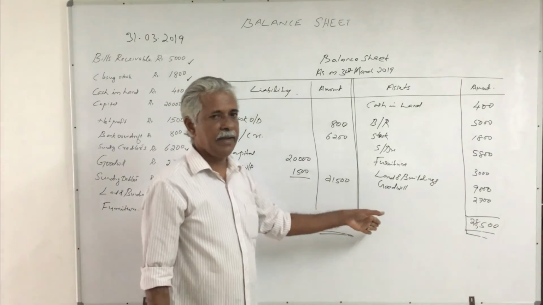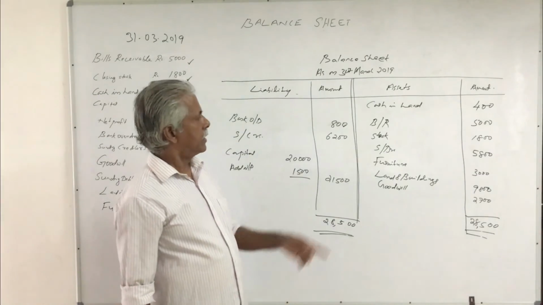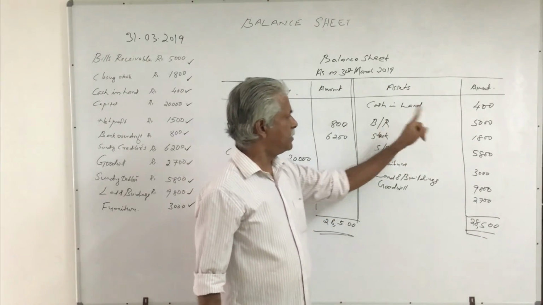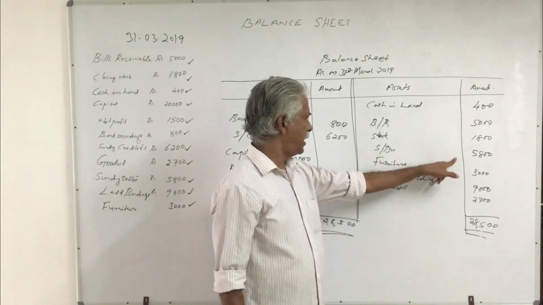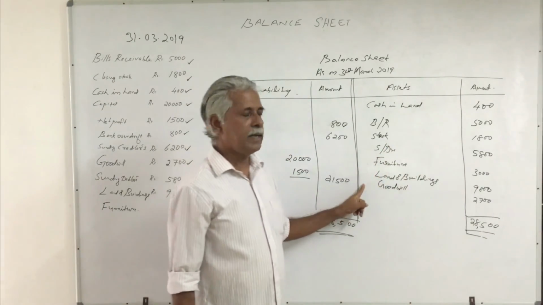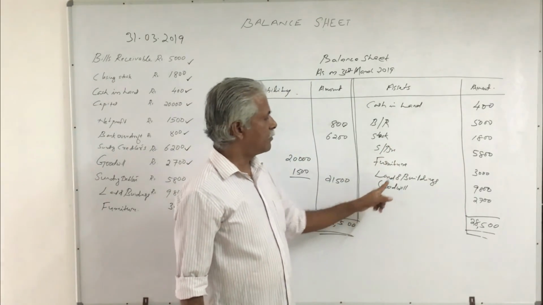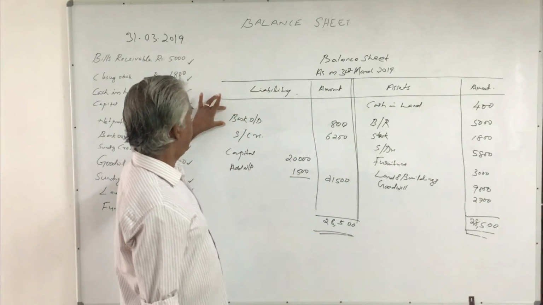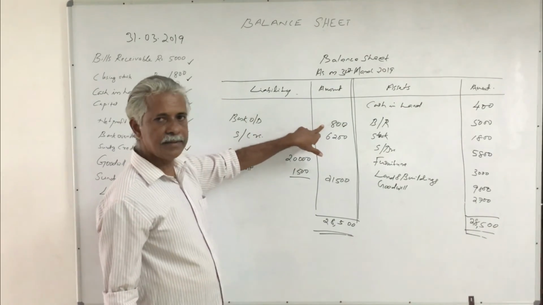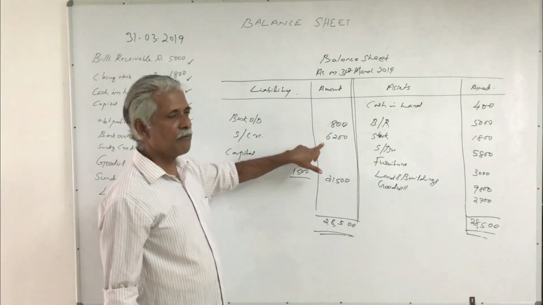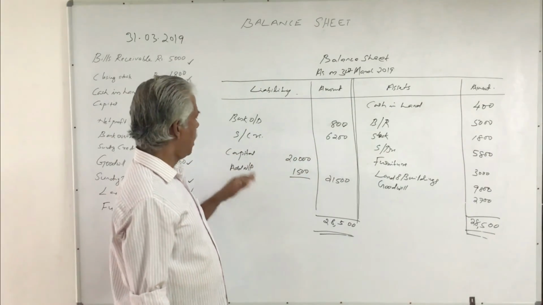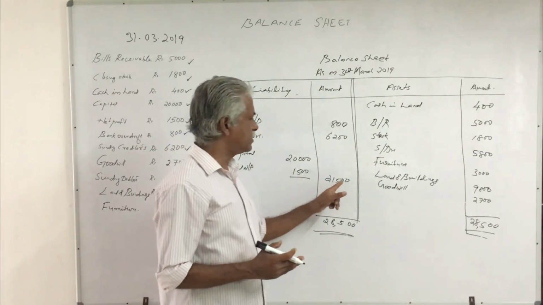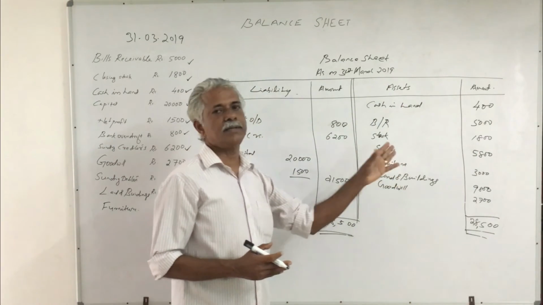The total assets available in the business are represented by cash in hand of rupees 400, bills receivable of rupees 5,000, stock of rupees 1,800, debtors of rupees 5,800, furniture of rupees 3,000, land and buildings of rupees 9,800, and goodwill of rupees 2,700. Of which the bank is having a claim to the extent of 800, creditors are having a claim of rupees 6,200, and the owner or the trader is having a claim of rupees 21,500 on the assets of the business.